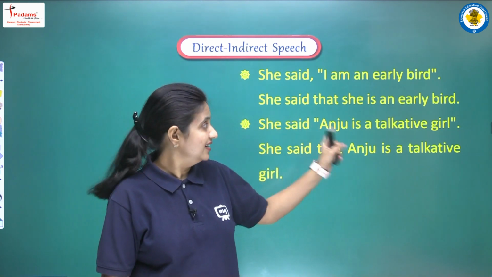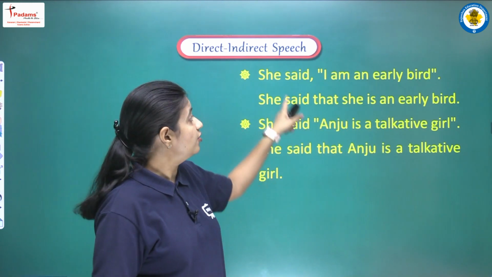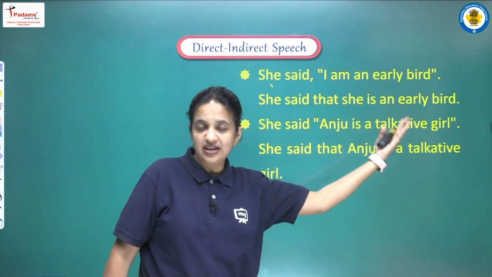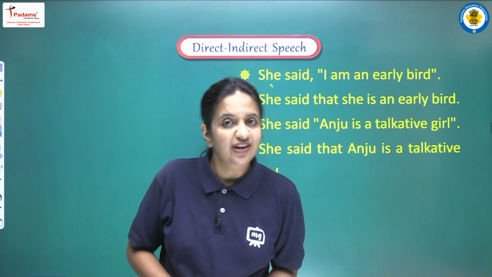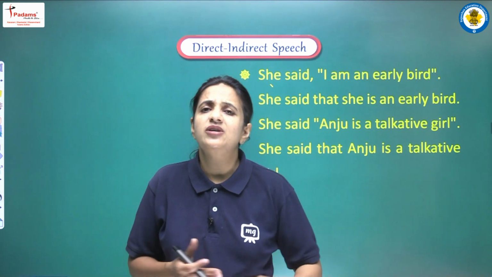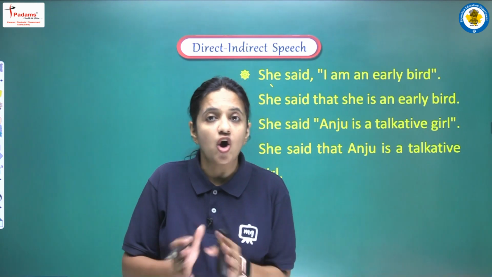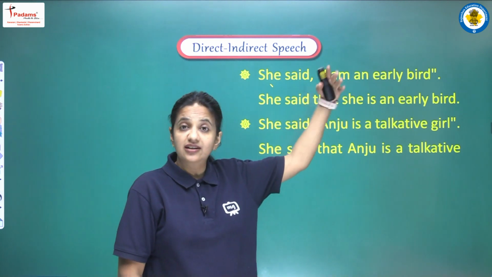So here the sentence I am an early bird, what is this? It is showing the habit of this girl, and she is saying that I am an early bird. Early bird means a person who actually wakes up very early in the morning, right? Or we can say who is very much punctual, who believes in this thing that all the things should be completed on time, right? Who is never ever late. So she is saying that I am an early bird.